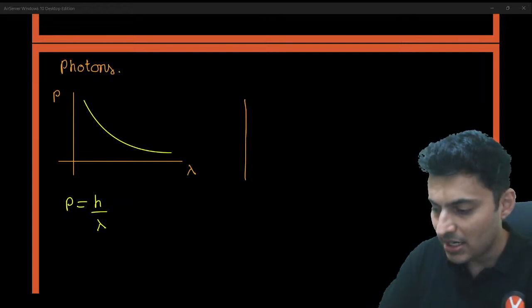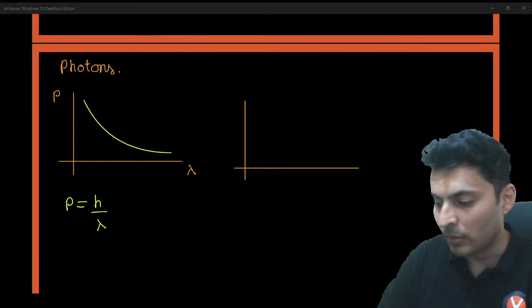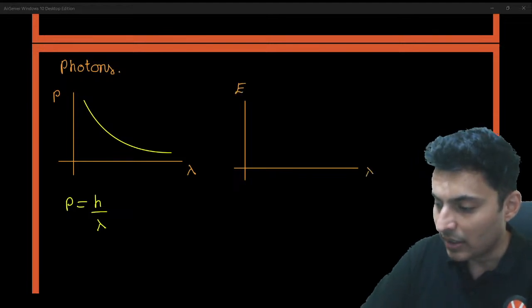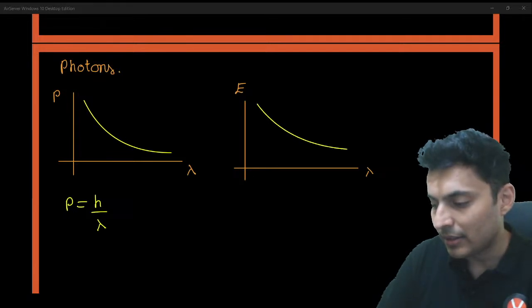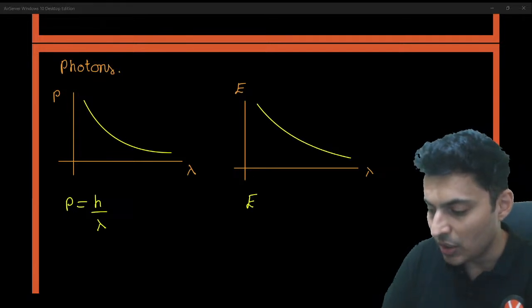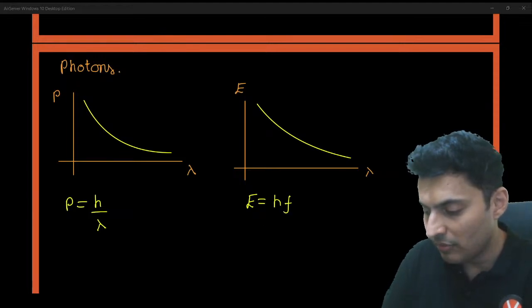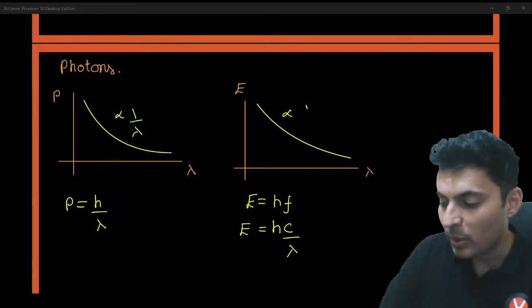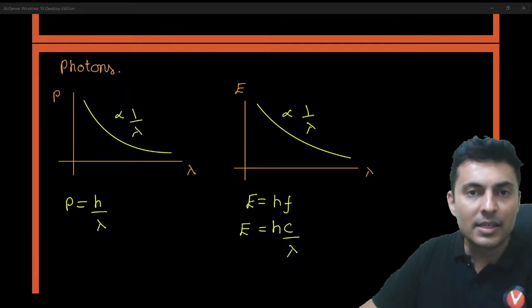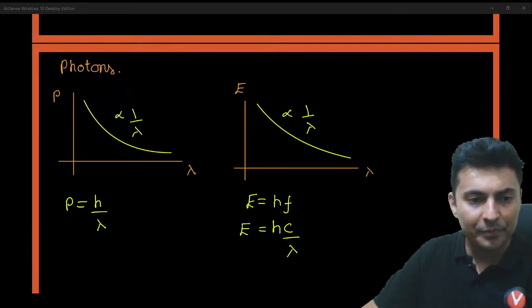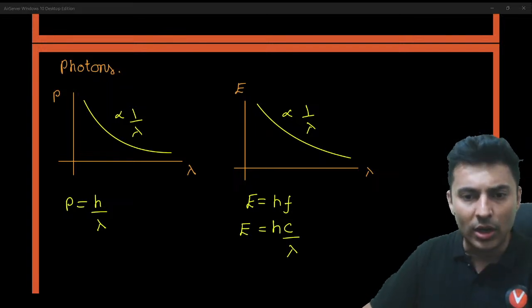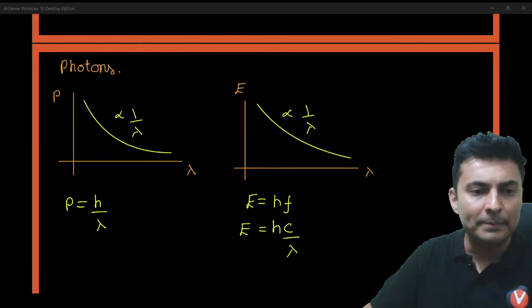In fact, we also have energy graph for photons, energy graph versus wavelength. The graph again is like this only, because the energy of a photon is hf, which is hc by lambda. So it is inversely proportional to the wavelength. Is this clear? Everybody with me? Very good. Awesome. Let's move on.